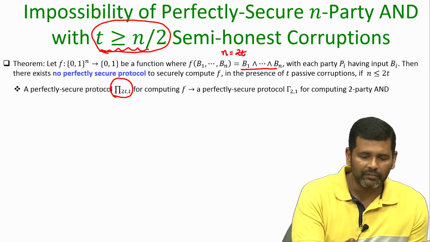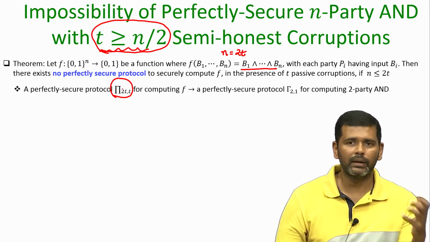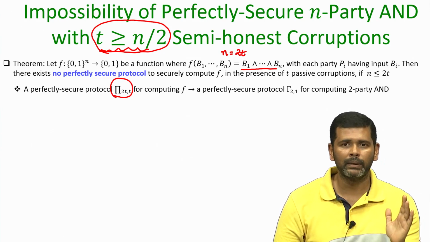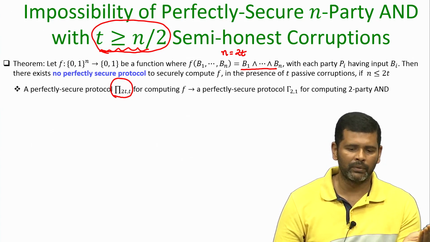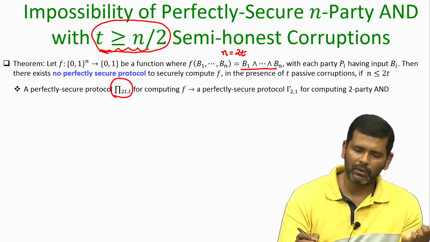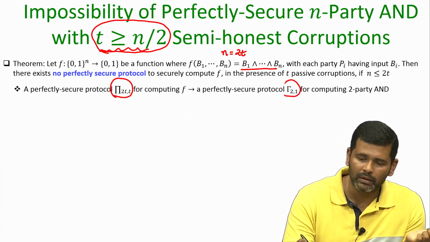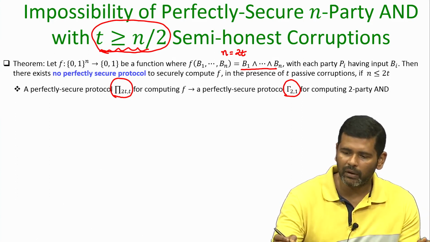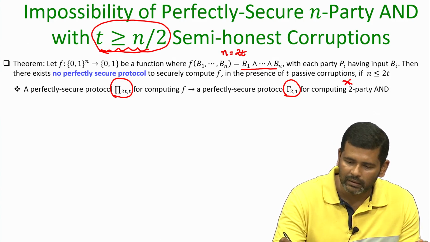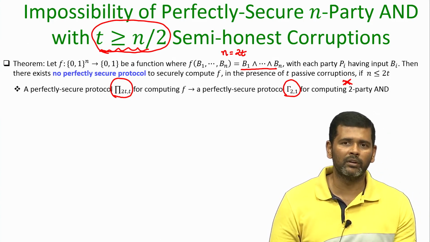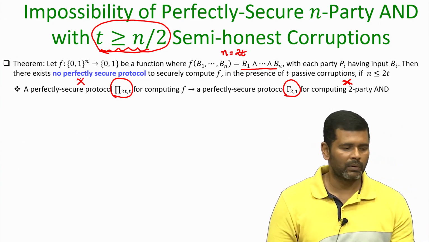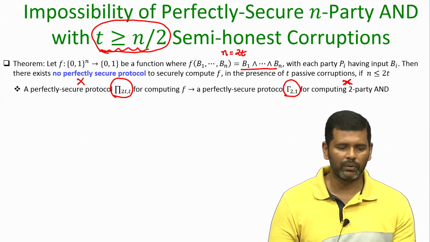So, I will show that if there is a protocol for securely computing the AND of 2t number of parties, where even up to half of them can be corrupted by a computationally unbounded adversary, then using that protocol we can design another protocol which can allow 2 parties to securely compute the AND of their respective bits. But we already know that no such 2 party protocol is possible. That means, no such 2t party protocol is also possible. That is what we are going to do.